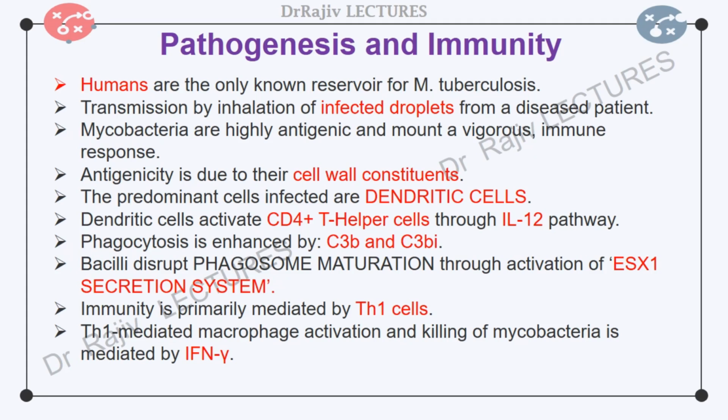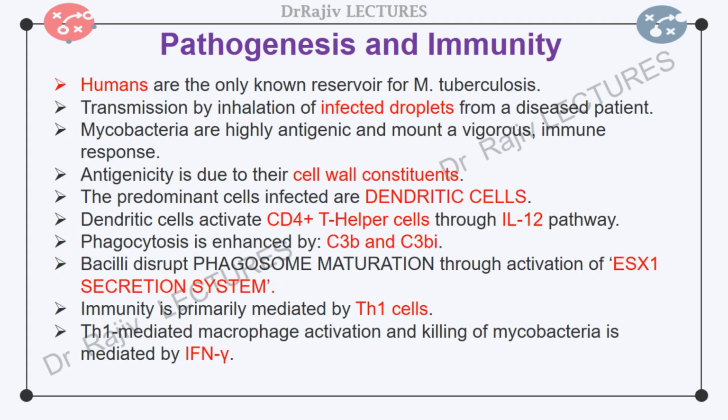In the very early phase, the predominant cells infected by Mycobacterium tuberculosis are dendritic cells. The dendritic cells activate CD4 plus T helper or Th cells through the interleukin 12 pathway in lymphatic tissues. The CD4 plus cells then migrate to the site of infection and activate macrophages. This causes accumulation of lytic enzymes and regulatory molecules such as tumor necrosis factor alpha and transforming growth factor beta, leading to granuloma formation.